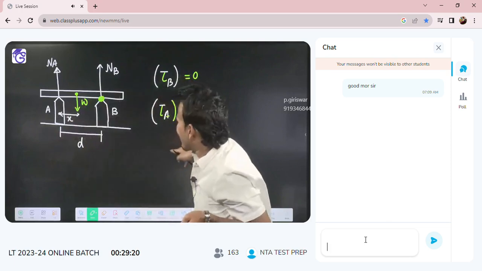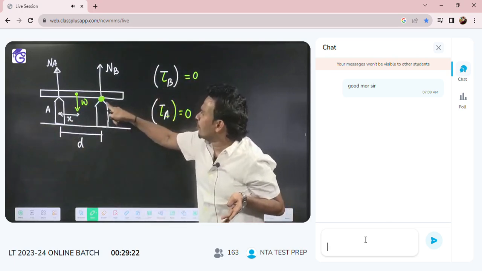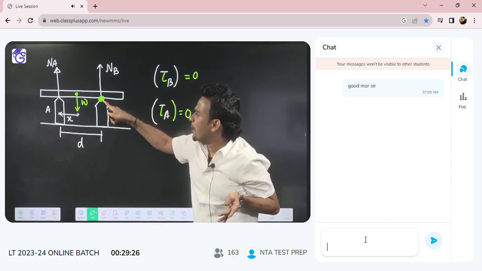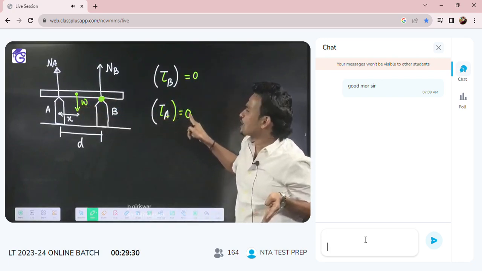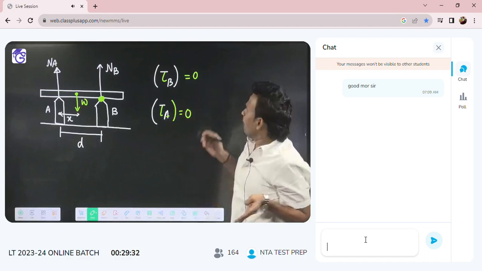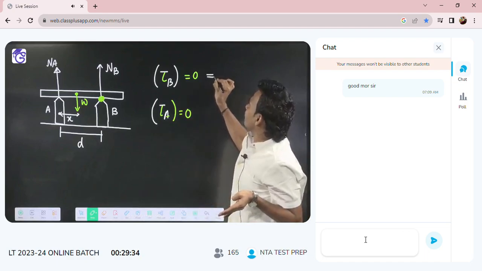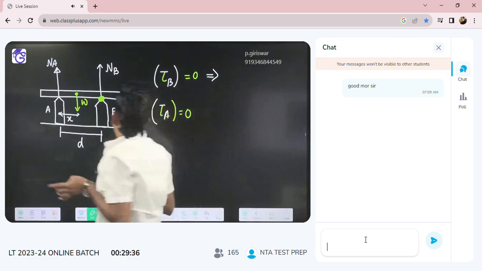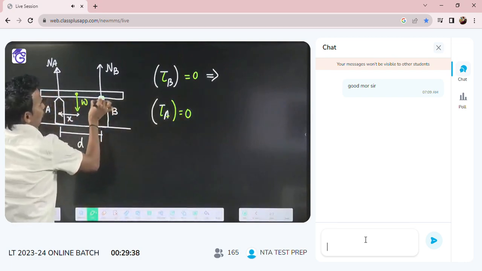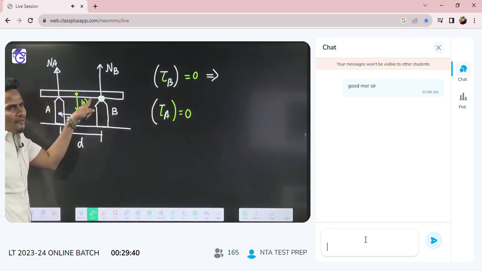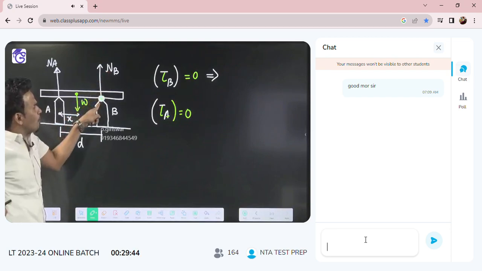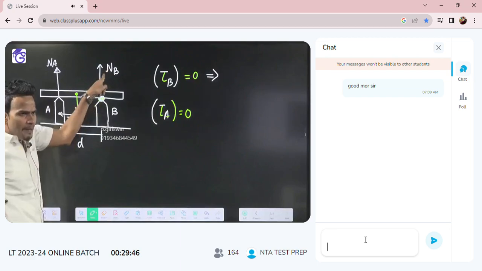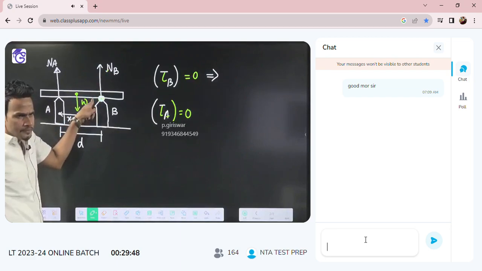One support is B, so the net torque about support B must be 0. Another support is A, so the net torque about support A must also be 0. Now I will check who will give torque about support B. About B, who will give torque? Does MB give you torque about support B?